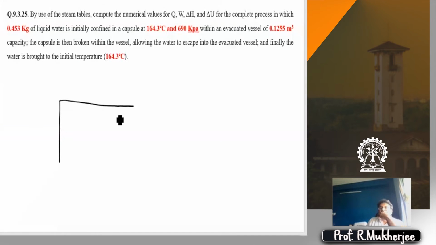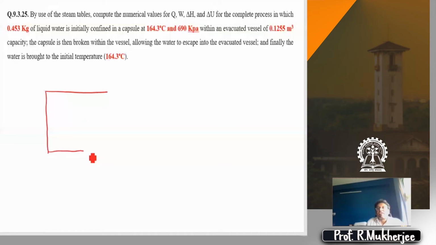You have a vessel like this whose volume is given as 0.1255 meter cube. And then what is told is that you have a capsule, like this, and this is water.